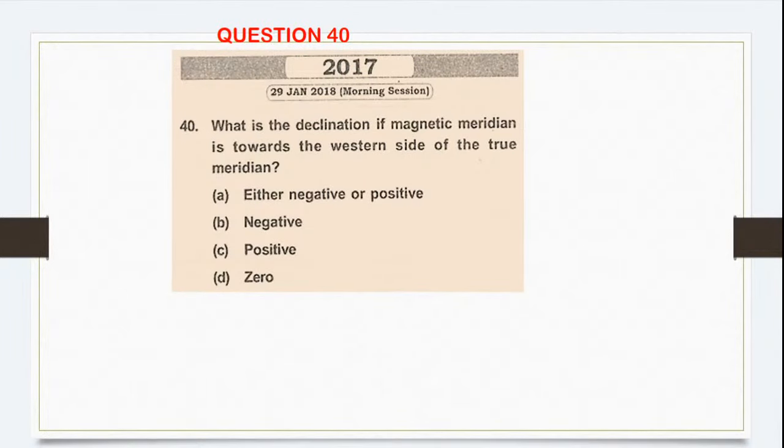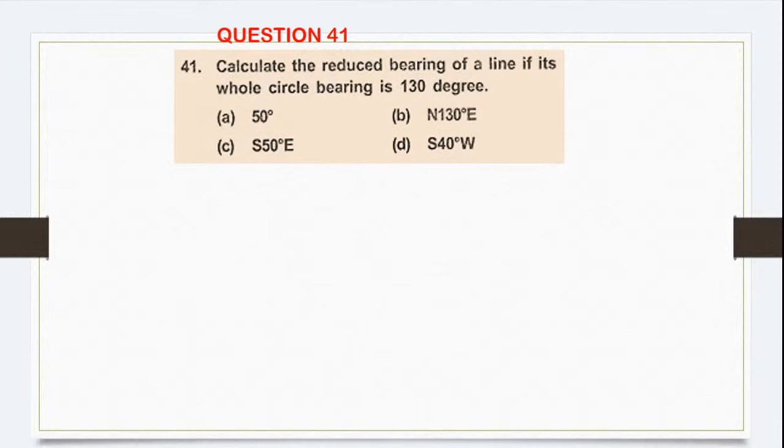Next question. What is the declination if magnetic meridian is towards the west side of the true meridian? So easy question. What is the answer for the question number 40? Everyone will give me the correct answer. So where is the magnetic meridian? If this is the true meridian, this is the magnetic meridian and this is west side. So if it is west side, yes. Very good, Dinesh. So it is Ria, correct. Very good. Chalo, next question.